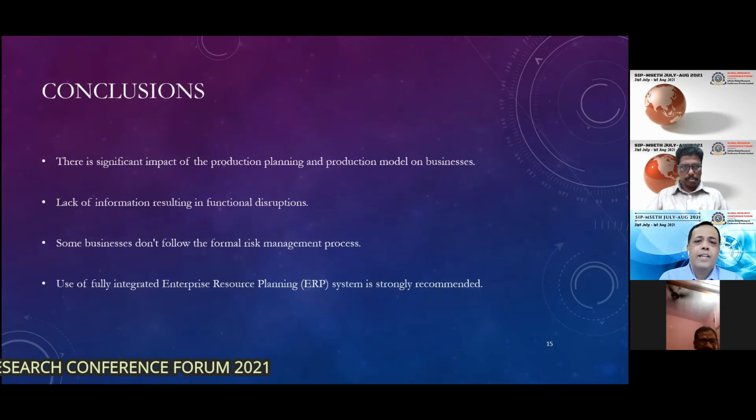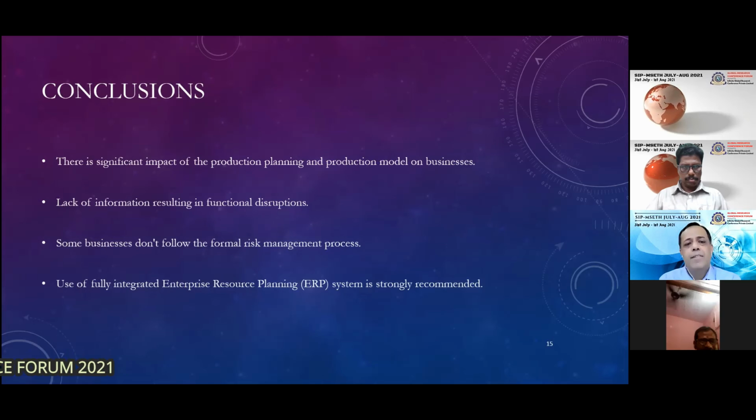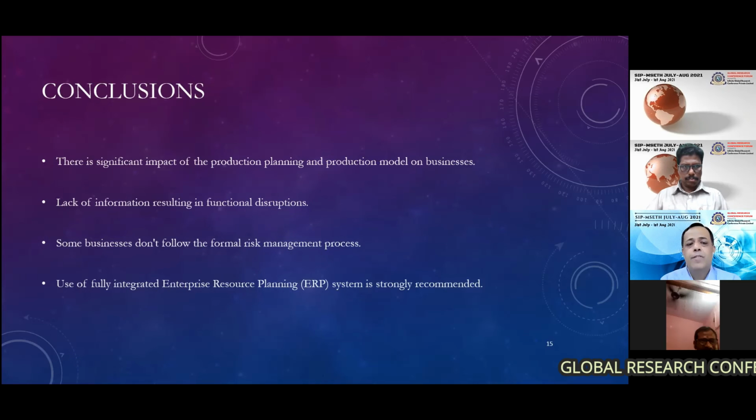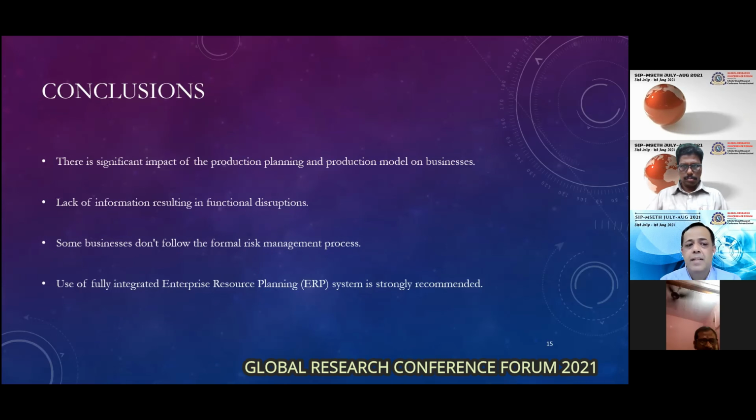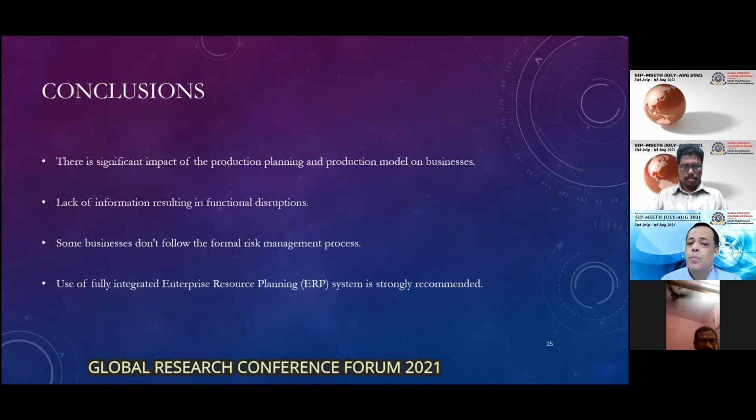So these are the following conclusions we can draw. There is a significant impact of production planning and models on the business. Lack of information is definitely resulting in functional disruptions. And some businesses don't follow the formal risk management process.